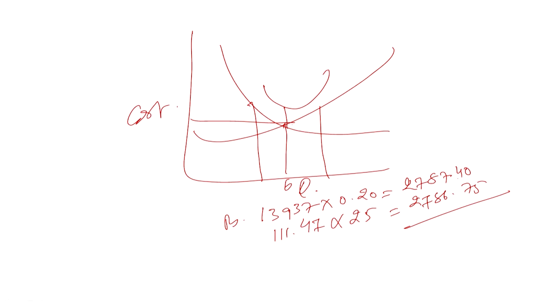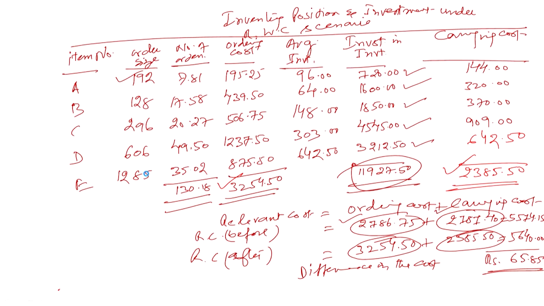So that is the EOQ level, that is the standard EOQ level, but because we got the working capital supply restricted, we couldn't have the same amount that we had earlier from the bank. Because of that reason we are unable to maintain the same level of EOQ, and what has been the result? The result was that your overall cost of maintaining the inventory has gone up, not very seriously, that is by rupees 65.85.